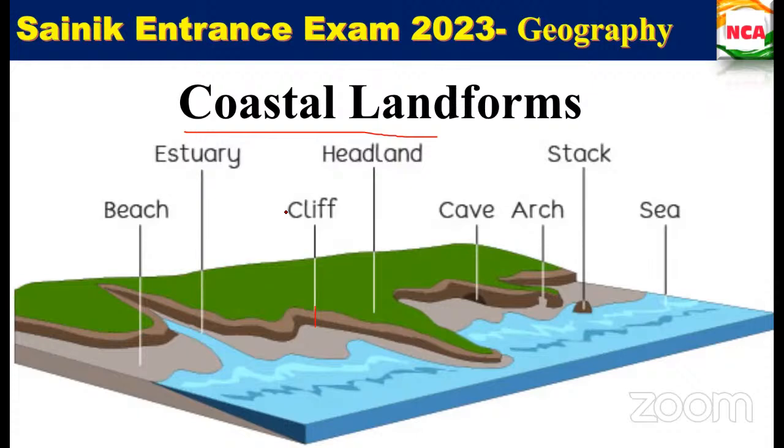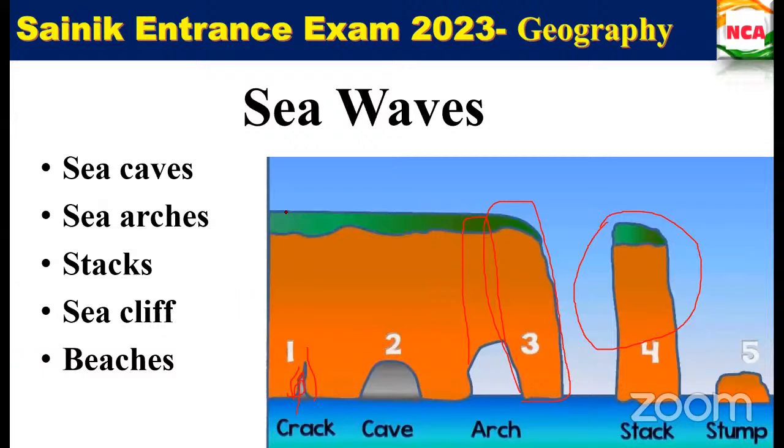Yes, ma'am. Next. Ma'am, in the before-last picture, that stack is there, ma'am. Why is it eroded upwards, ma'am? Usually it will erode downwards only, ma'am. Okay, fine. We'll take it in this way also.